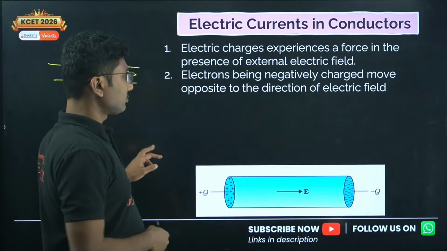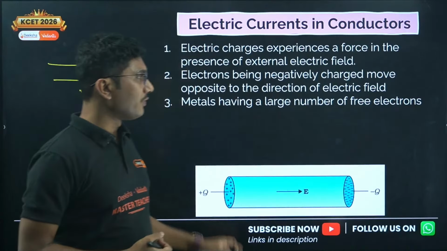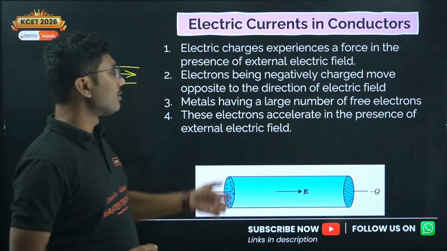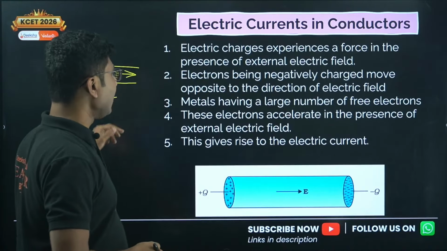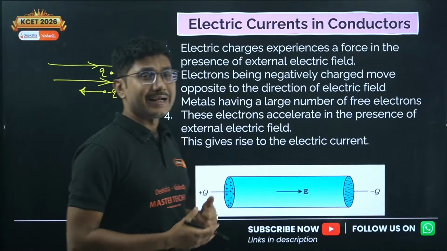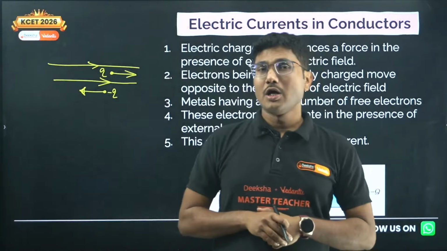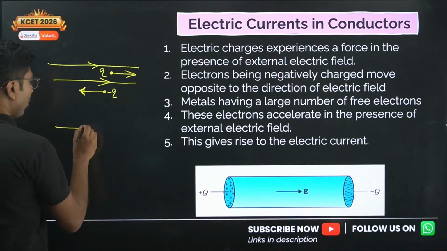So metals having a large number of free electrons, these electrons accelerate in the presence of an external electric field, and that gives rise to the electric current. So when I say current, it is basically flow of electrons. But there you have to remember one important thing. I hope you already know that.